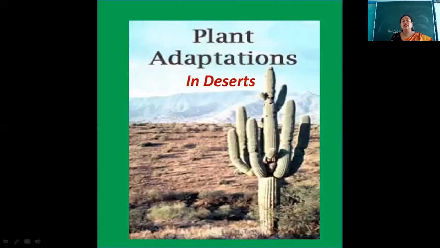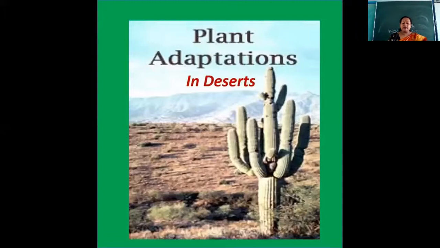Xeric climate is the climate where there is a scarcity of water, and also the daytime is very hot. Such a climate is called xeric climate, and these plants are able to survive in the xeric climate. That is why we call these plants xerophytes.